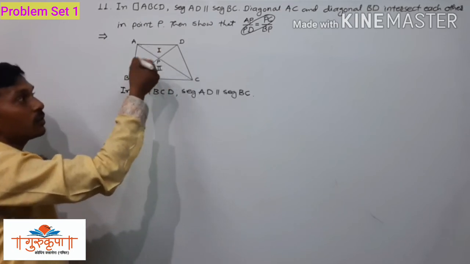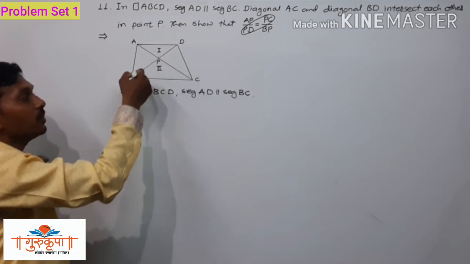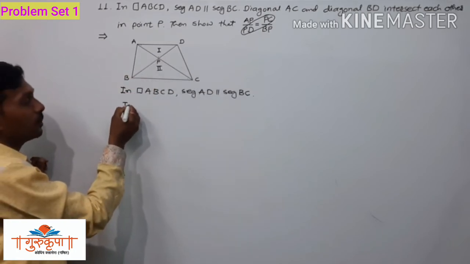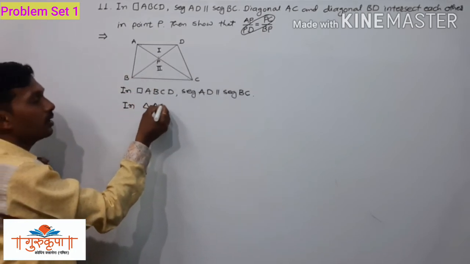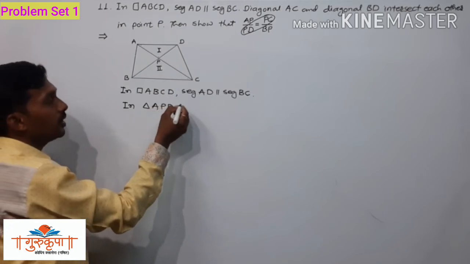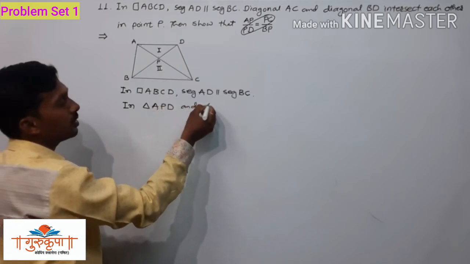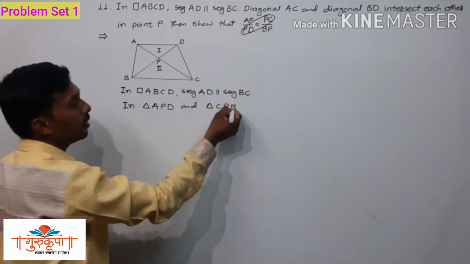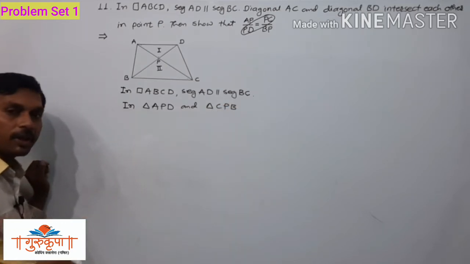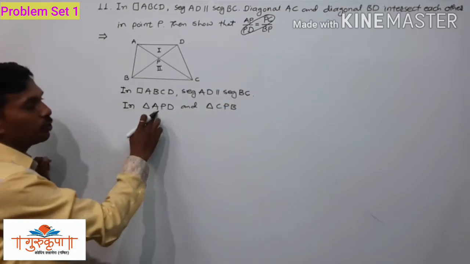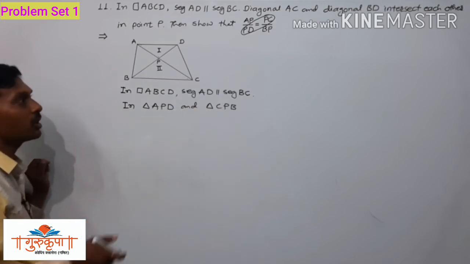So we will write the names of those two triangles, APD and CPB. In triangle APD and triangle CPB, we have to prove that both these triangles are similar to each other.